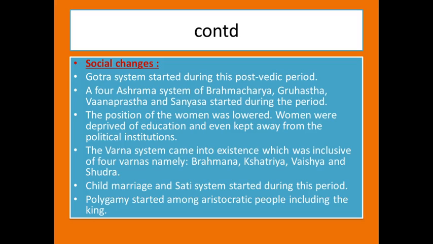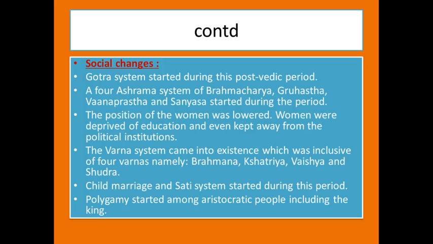The Varna system came into existence, which was inclusive of four Varnas, namely Brahmana, Kshatriya, Vaishya, and Shudra. Child marriages and the sati system started during this period. Polygamy started among aristocratic people, including the king.